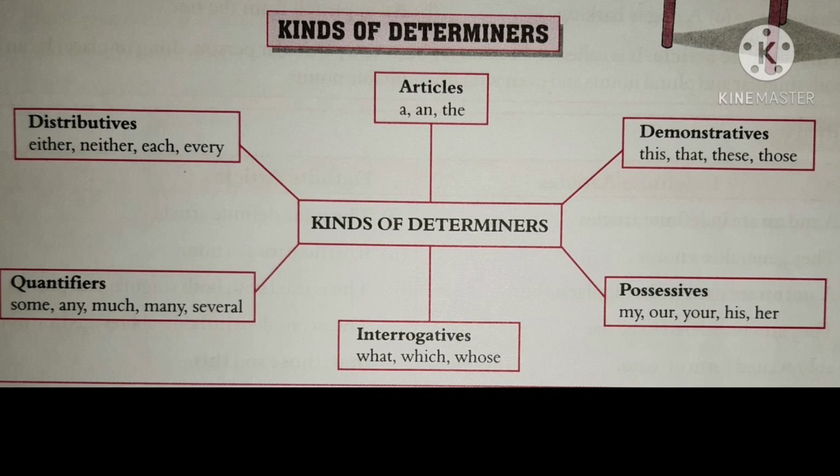Now we can move to the last determiner, that is possessives. Possessives show the possession of the noun. Most of the possessive pronouns, my, our, their, your, his, her, its, come under the possessive determiners. For example, Sachin Tendulkar is a great cricketer, his coach started training him at an early age.